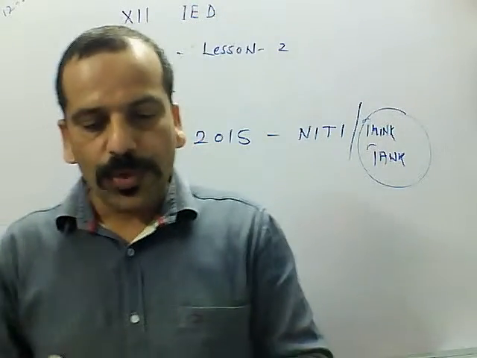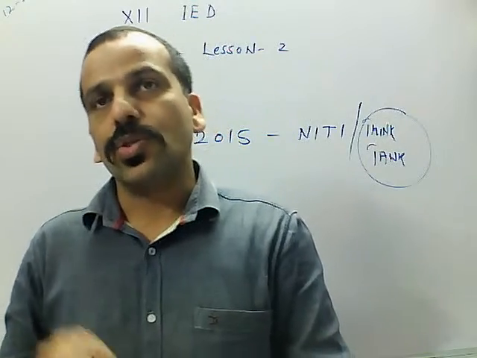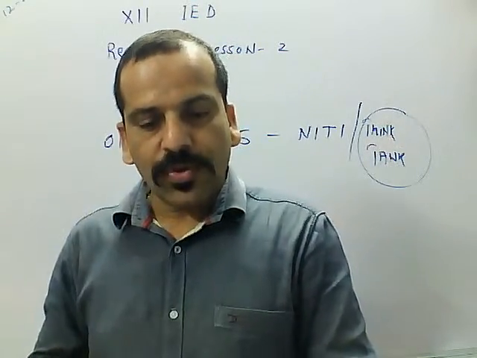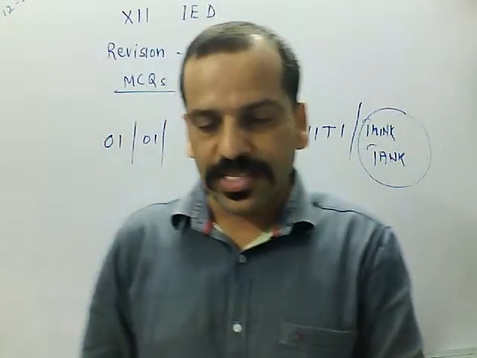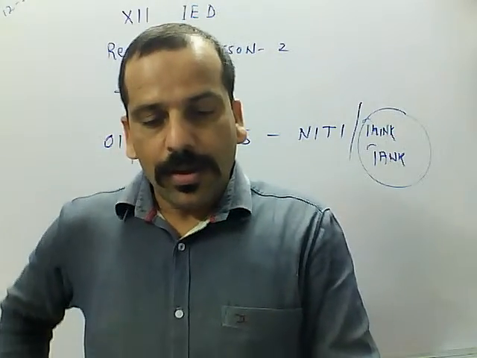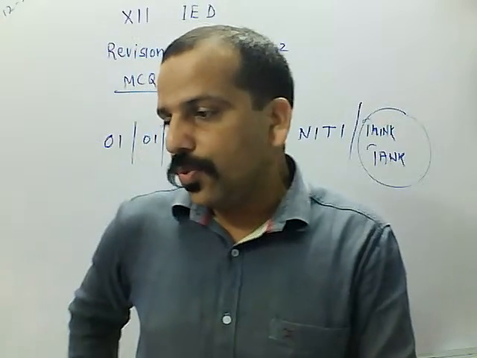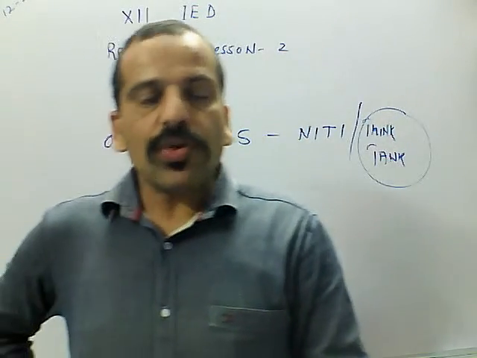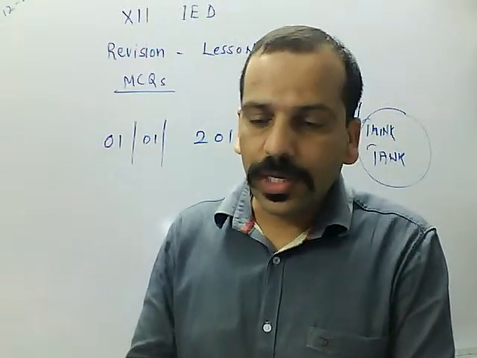Next question is, which of the following is not a benefit of green revolution? First, increase in marketed surplus. Second, increase in the price of food grains. Buffer stock, and last point, self-sufficiency in food grains.